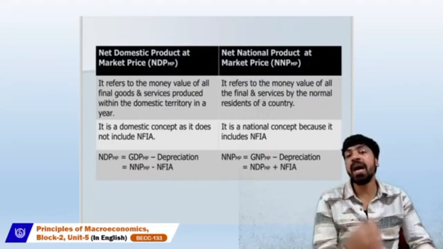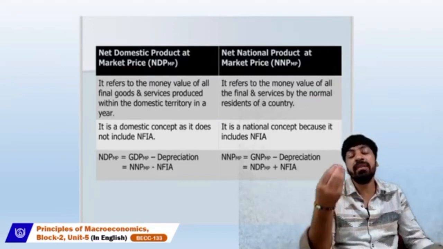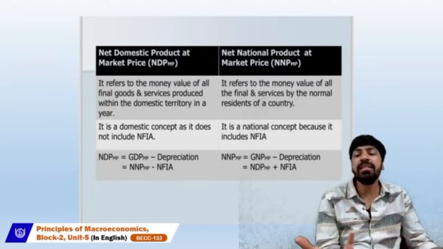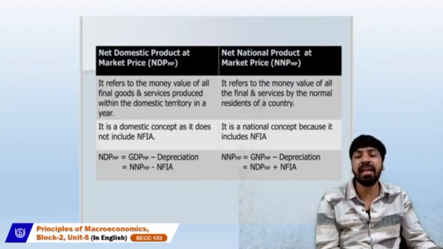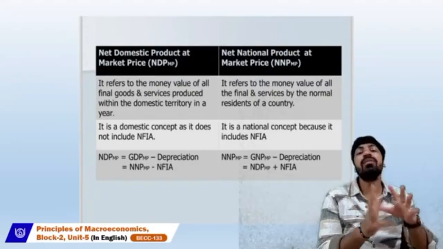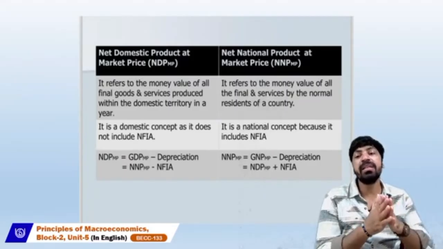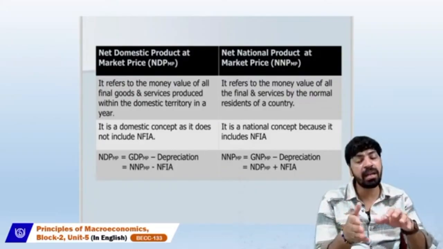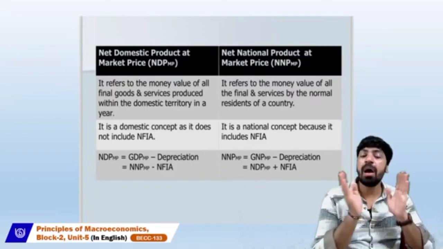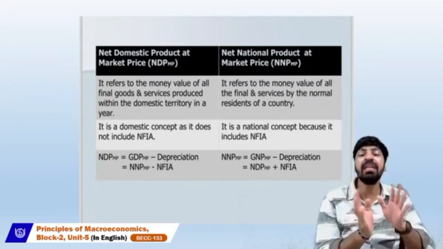In fact, when we talk about the net national product, it's a term which always denotes national product. So automatically it is a national concept, and we always include NFIA. Here we consider the total value of final goods and services produced by the normal residents of a country, whether the resident is within the country or outside the country. So it is a national concept which always includes NFIA. But how to calculate the NDP MP and NNP MP, the formulas are already given on the screen.